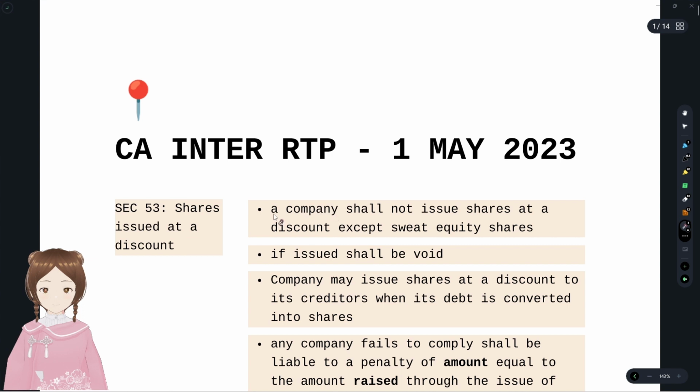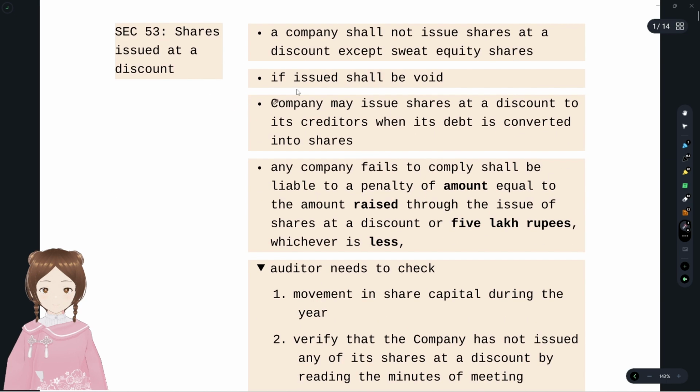So we'll see now. A company shall not issue shares at a discount except for sweat equity shares. Second thing, if at all they have issued, it shall become void. A company may issue shares at a discount to its creditors when its debt is converted into shares.